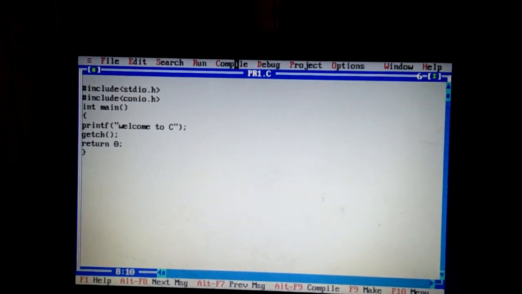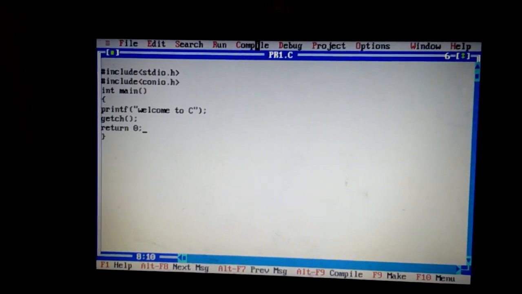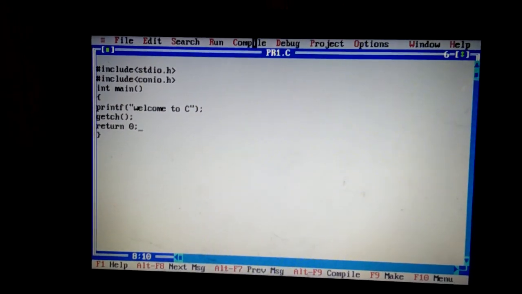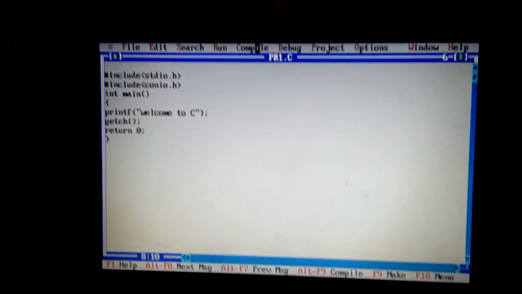Now in order to execute this program, I will be using the run command. To run, press Alt R, or else Control F9 will help you. So you see now the output window. You can see the output window. It says Welcome to C. So this is the way of editing, compiling and executing a C program.